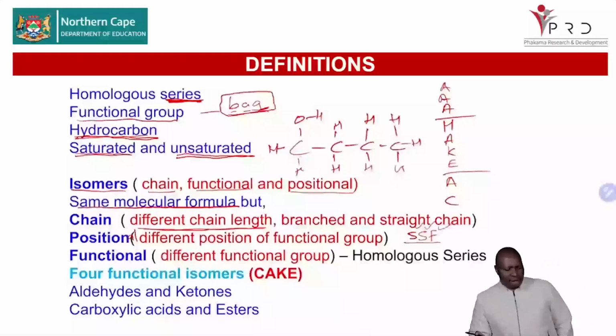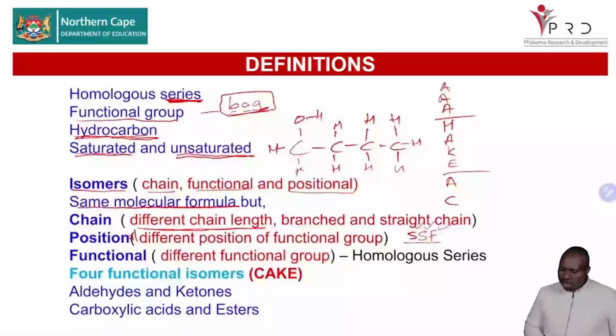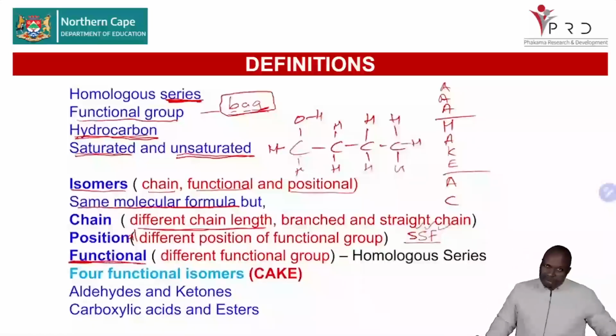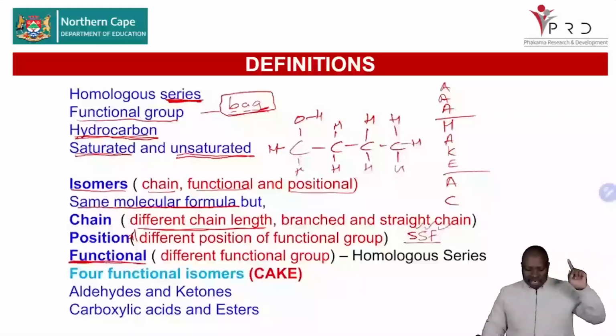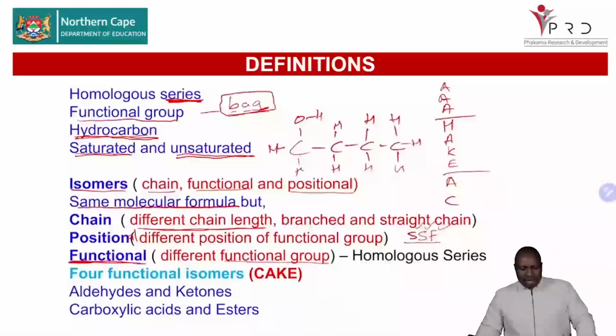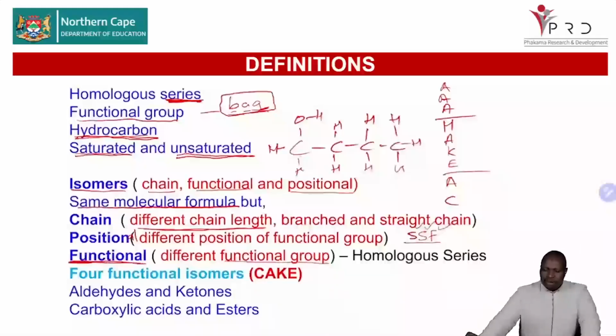The last isomers that we do are the functional isomers. Functional isomers, being isomers, must have the same molecular formula but different functional group. So what is different is the functional group. And we said these are functional isomers. We said we have 4 functional isomers that we know.